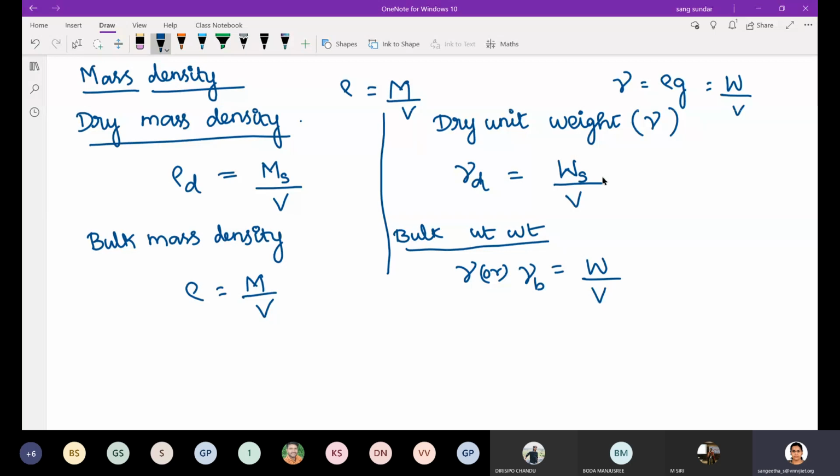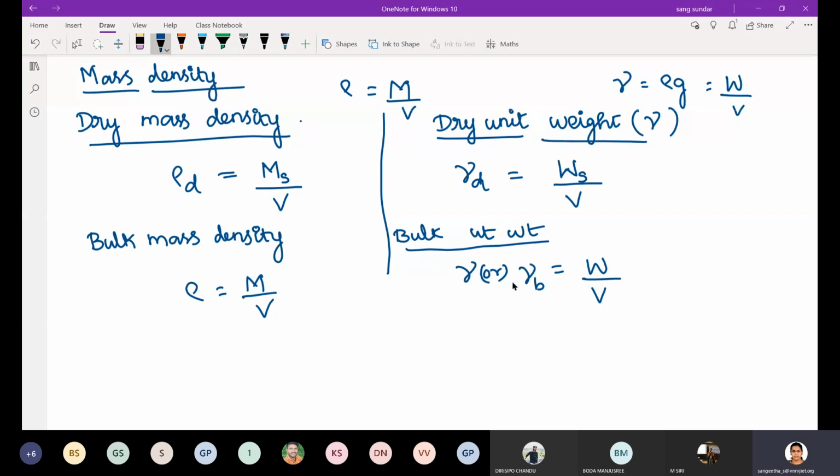Then the soil is totally dry. Weigh it on the weighing machine, and divide the dry weight of your soil by volume. Then you get dry unit weight. That's the major difference between bulk unit weight and dry unit weight.